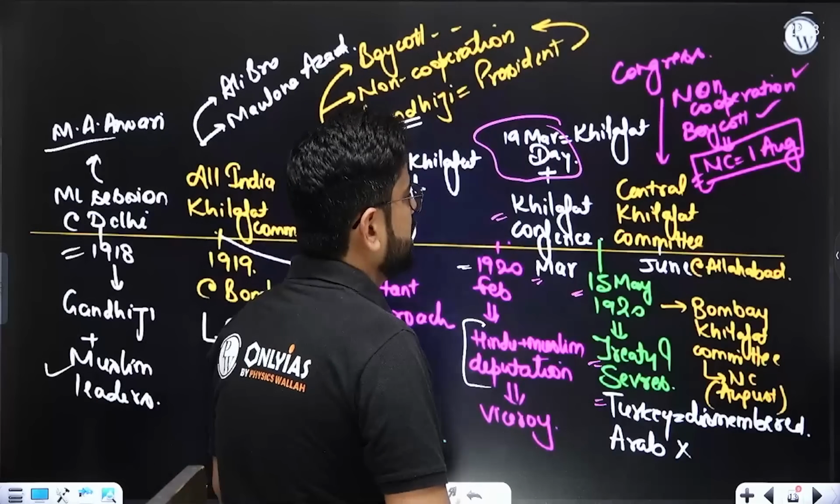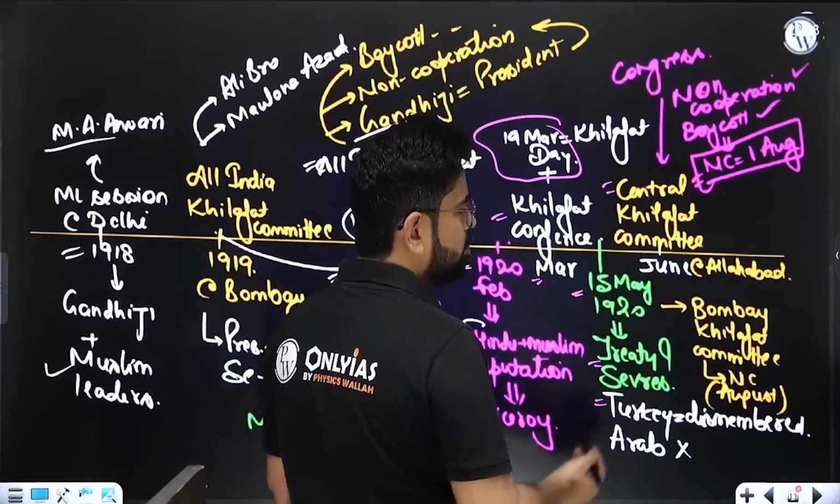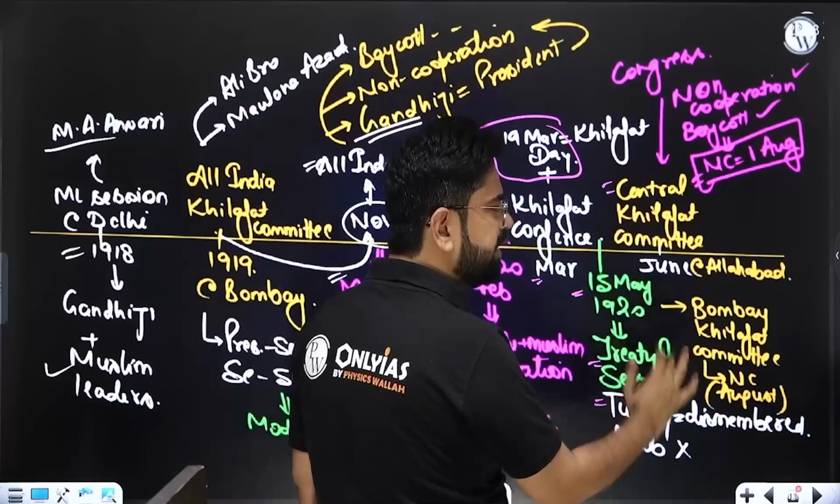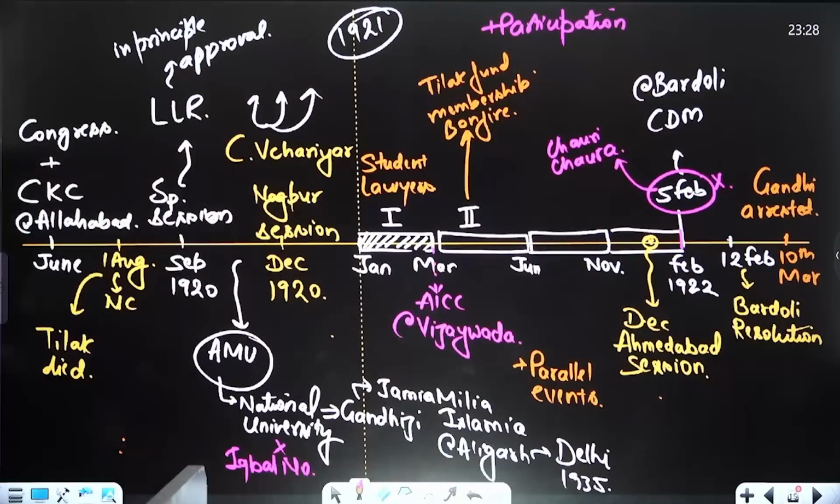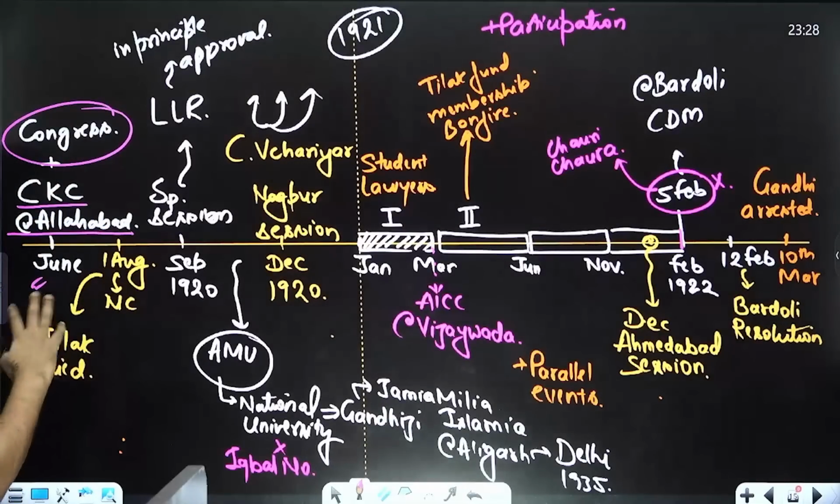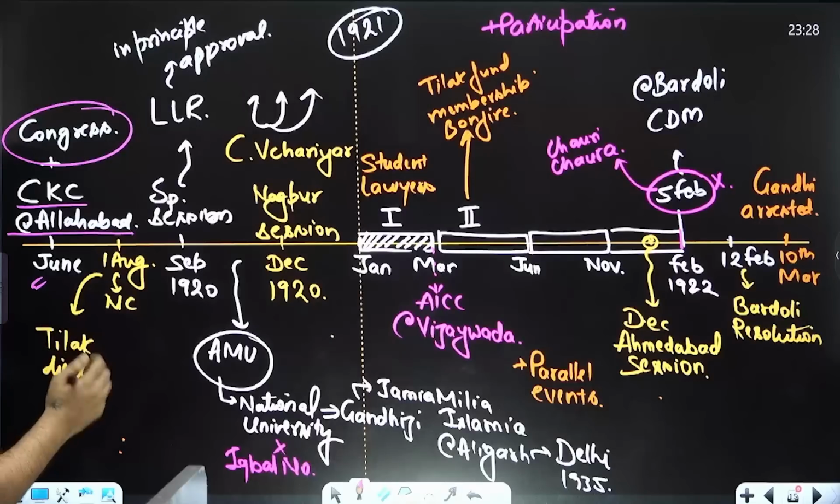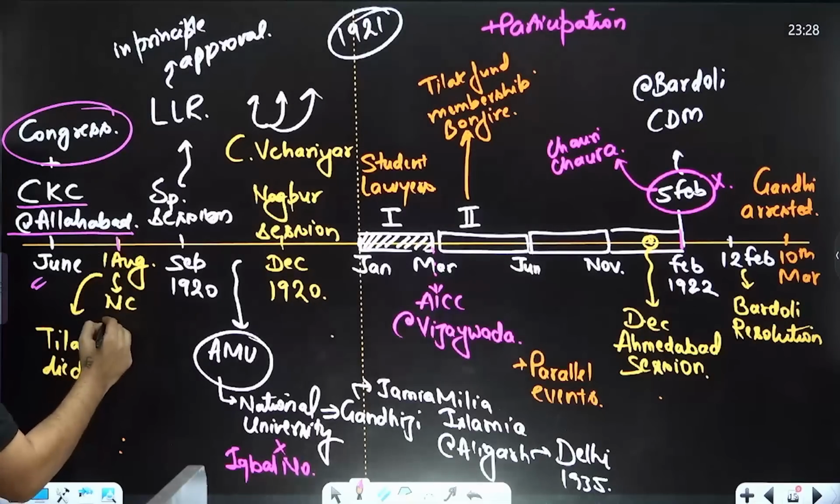So we realized that yeah, the Central Khilafat Committee meeting is there, even Congress is attending. So there was some alliance, but not complete alliance. Now what happened? So finally in June, Congress and the Central Khilafat Committee all met at Allahabad. There was some alliance but not complete alliance, and this complete alliance came on 1st August 1920.